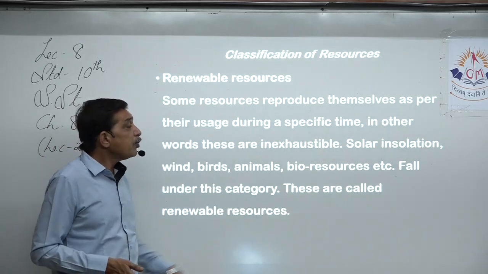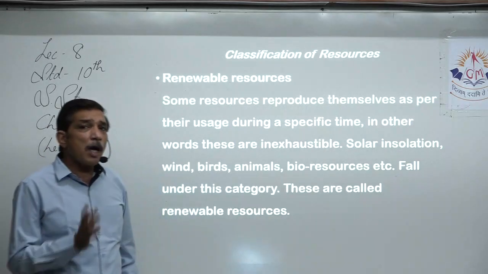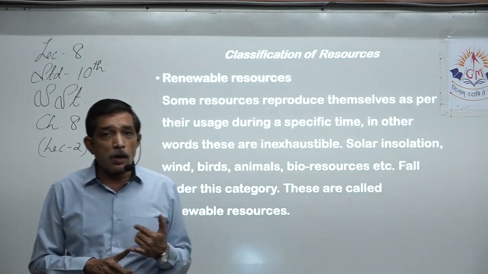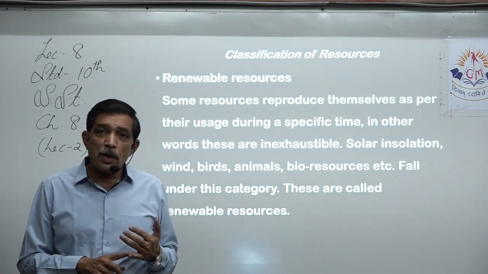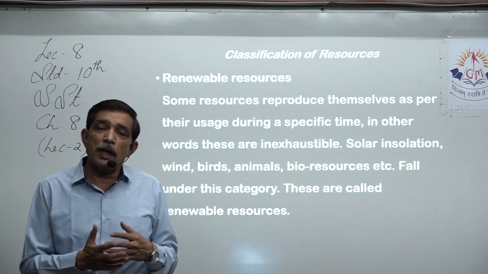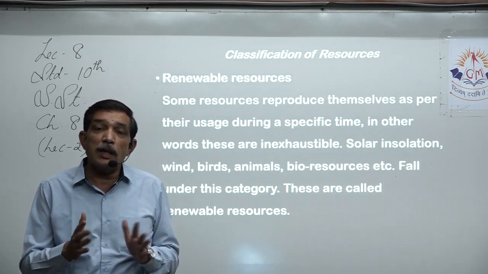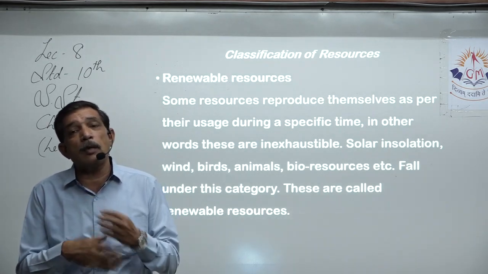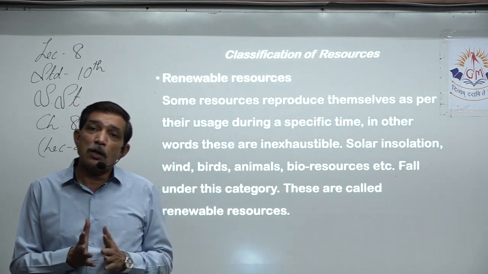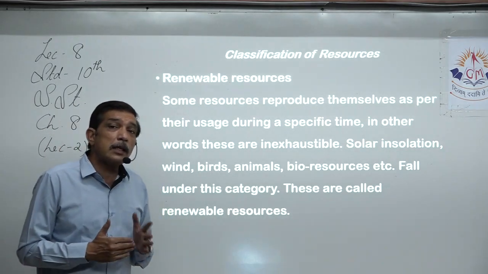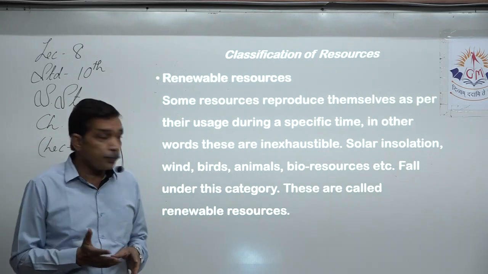Birds, animals, bioresources, all the bioresources, whether that is water, whether that is soil. Soil also we know keeps on regenerating. It takes time, but fresh soil can again be made so that we can get good agriculture. Yes, the nutrients keep on replenishing.